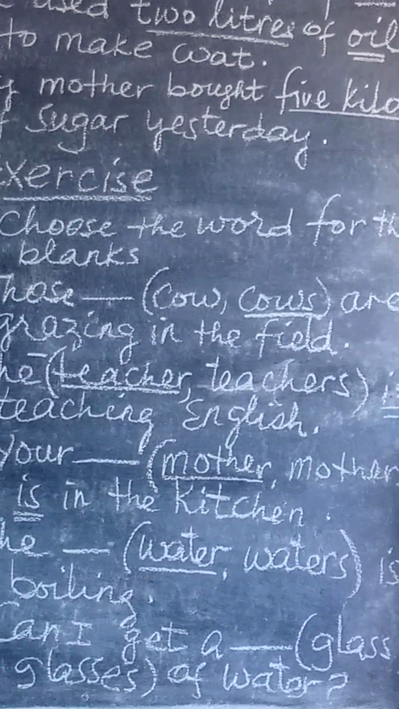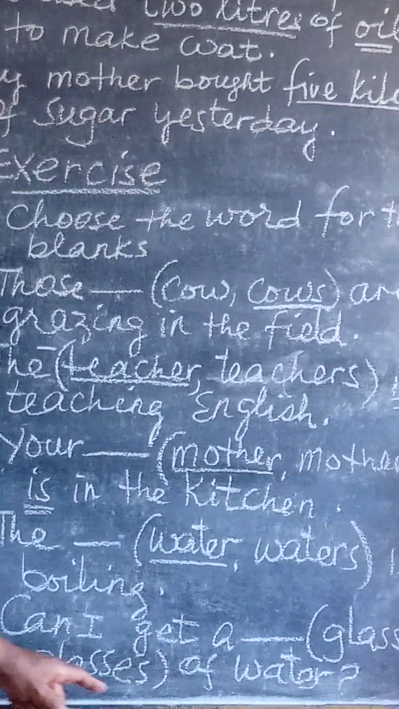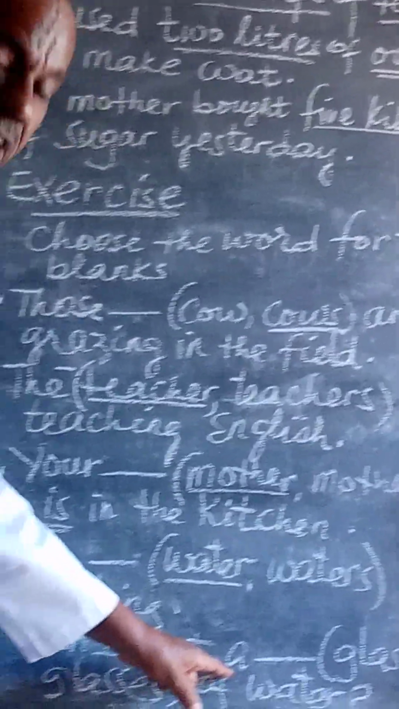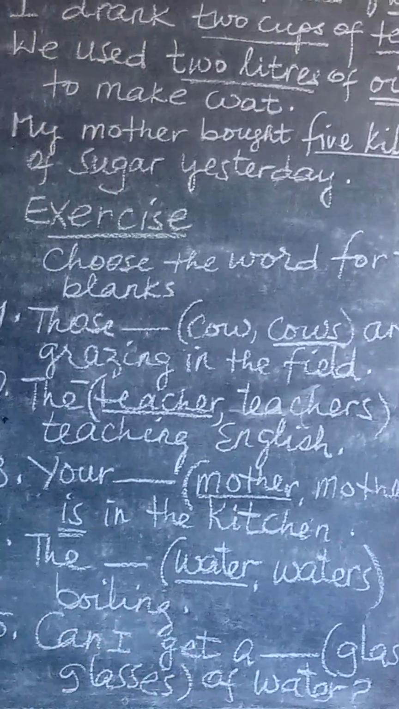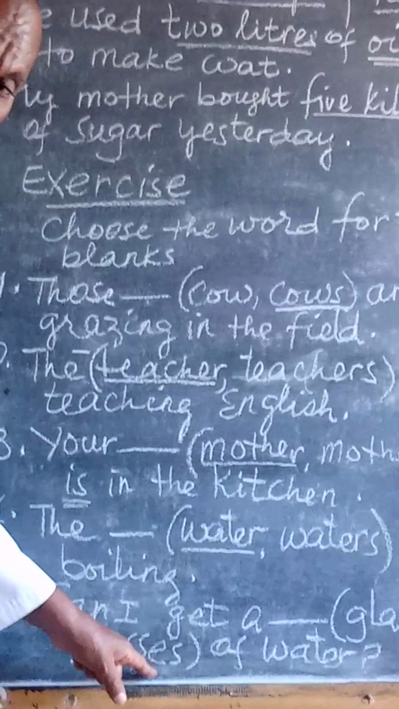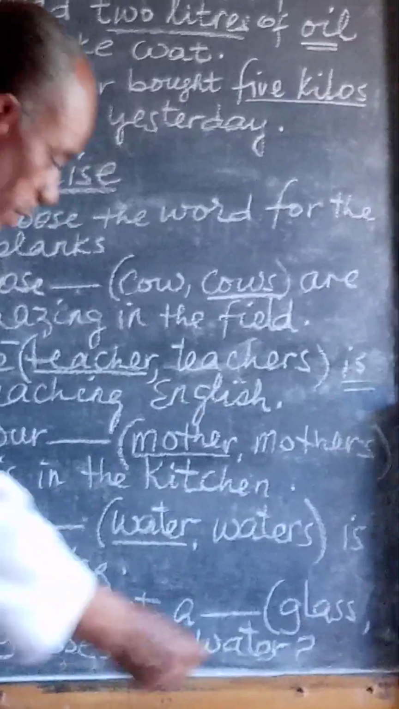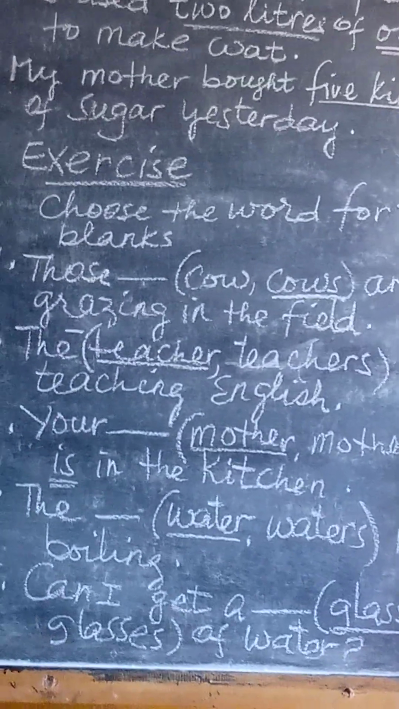Number 5, can I get a (glass/glasses) of water? Look at these. A precedes singular nouns. So we say, can I get a glass or glasses? Glasses is plural, therefore it does not require a before it. So we use glass as a singular noun to complete this sentence.